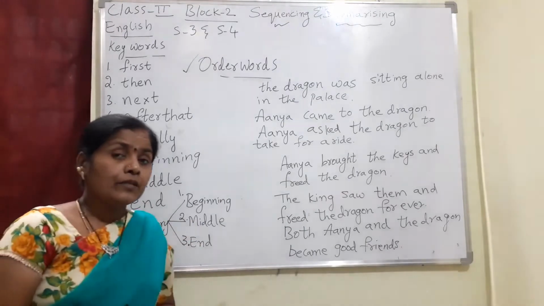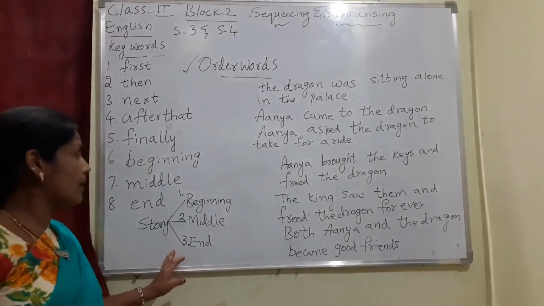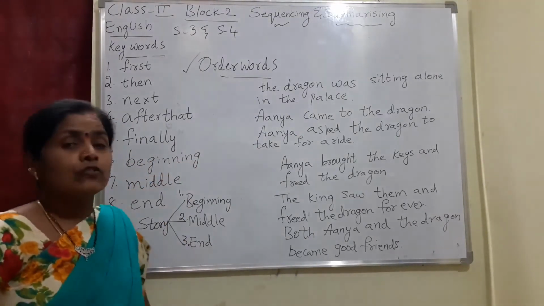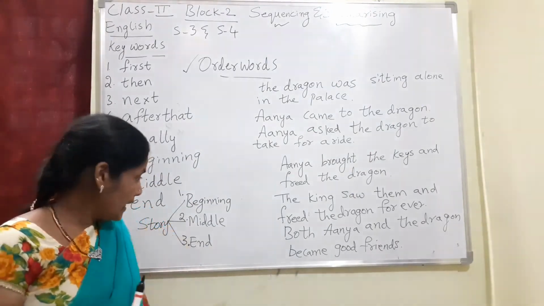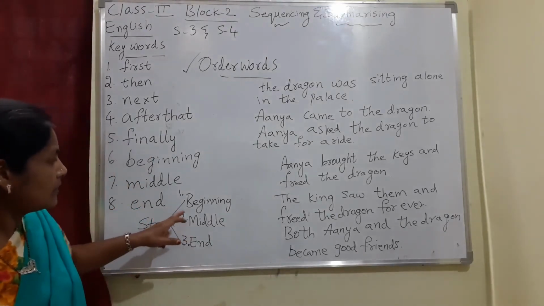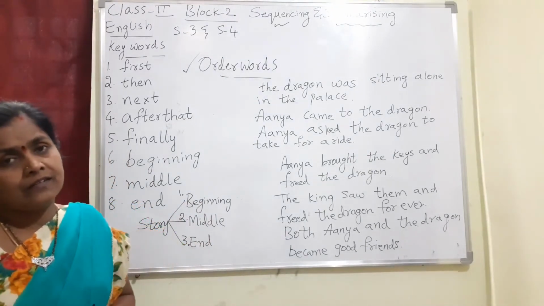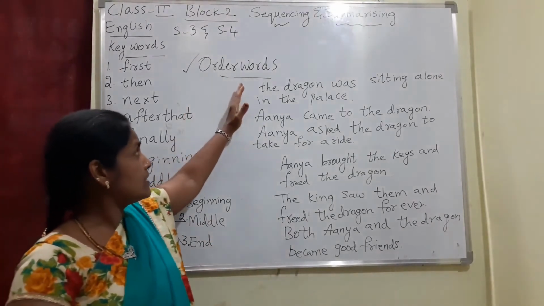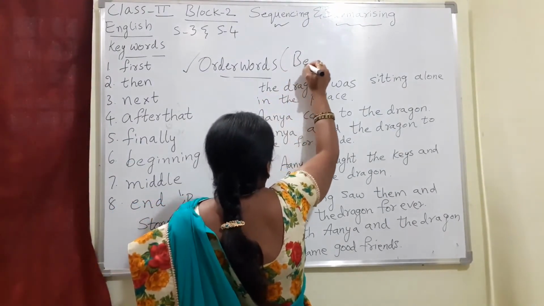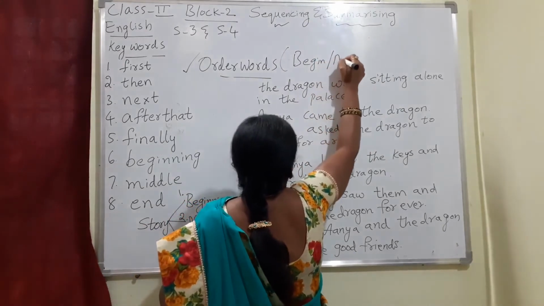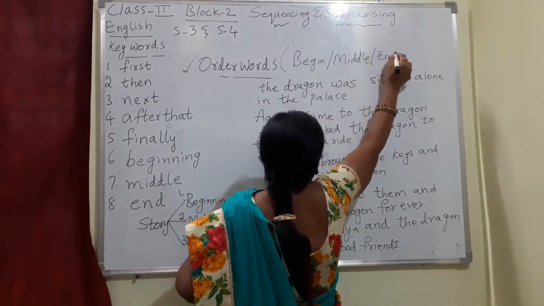A story can be told either by writing the order words or by using beginning, middle and end. When we use it, it mostly comes in the form of sentences. If we take the same thing in these parts, beginning, middle and end, we will get a paragraph. Now here, if you see, the same thing, order words, I am writing beginning, middle and end.